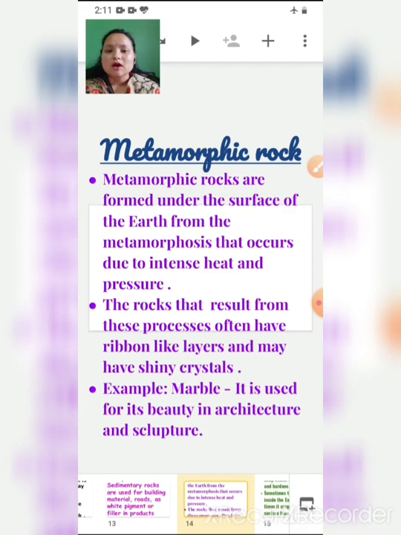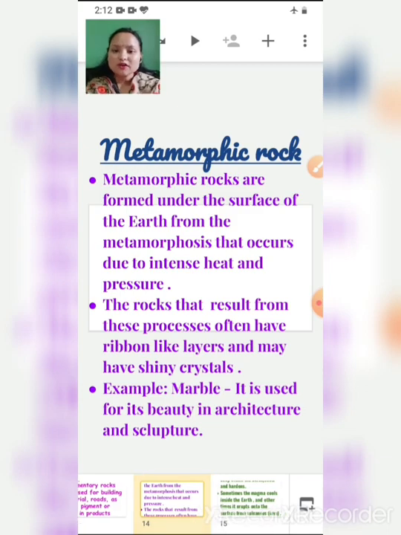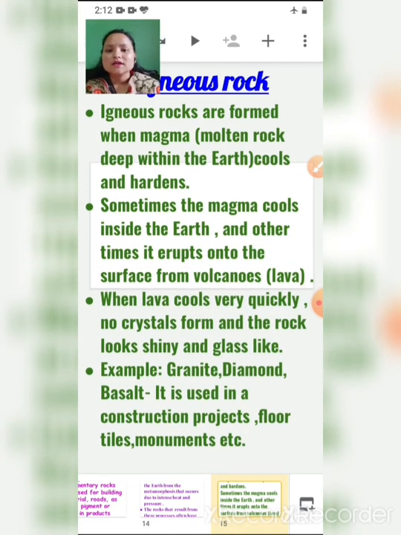And then we discussed metamorphic rock. Metamorphic rocks are formed under the surface of the earth, and they are made with intense heat and pressure. An example is marble, and it is used for making buildings and sculptures, because marble looks very beautiful and shiny. Then igneous rock: it is made from magma. Magma is what? Molten rock which is present deep inside the earth. Examples of igneous rock are granite, diamond, basalt.